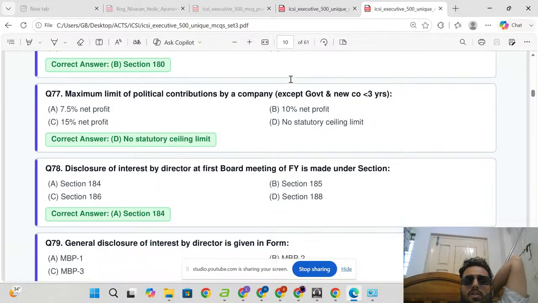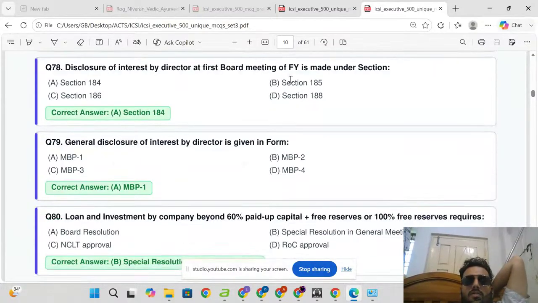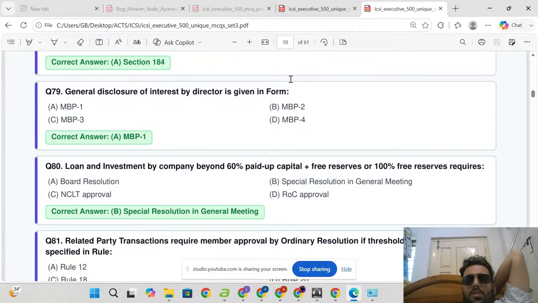Maximum limit of political contribution by a company, except government company and new company less than 3 years old: no statutory ceiling limit. Disclosure of interest by director at first board meeting of a financial year is made under section 184. General disclosure of interest by director is given in form MBP 1. Loan and investment by company beyond 60% of paid up capital plus free reserve, or 100% of free reserve, requires a special resolution in general meeting.